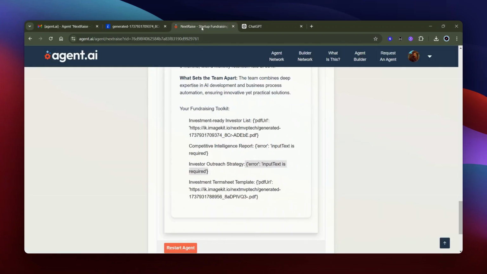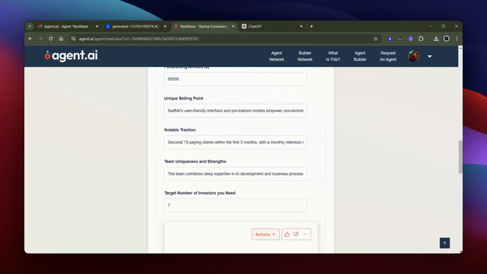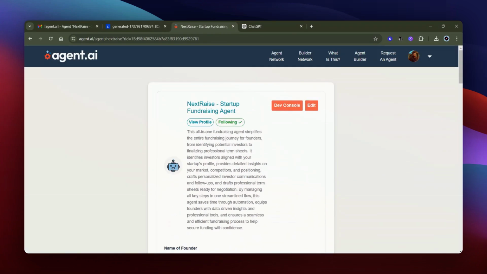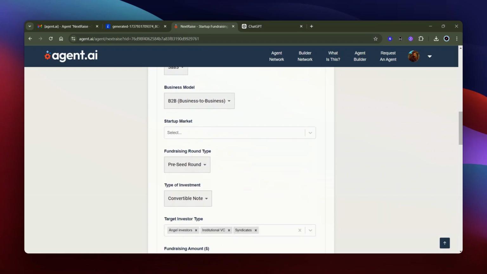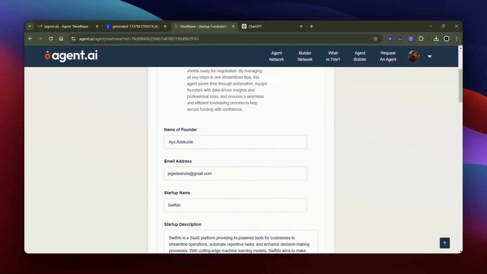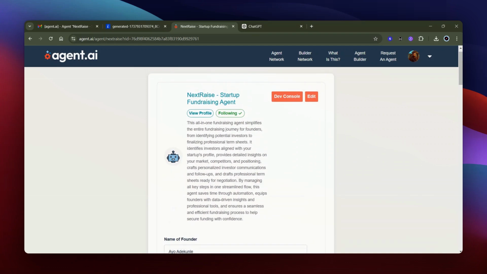So this is a full example of how NextRaise works in calling all your agents together to help you with your outreach and fundraising process. So I hope you get to use and enjoy using NextRaise, and I look forward to your feedback and comments. Thank you.